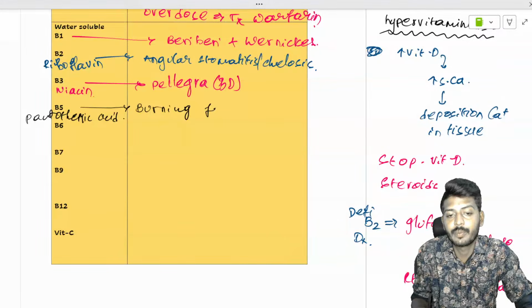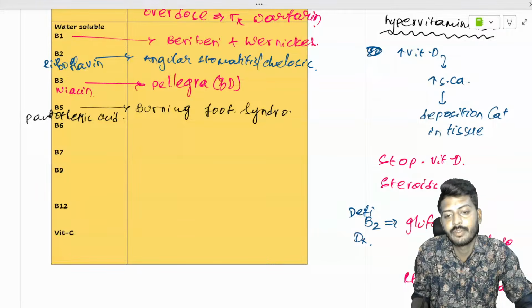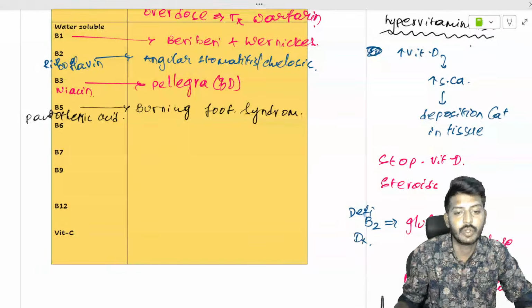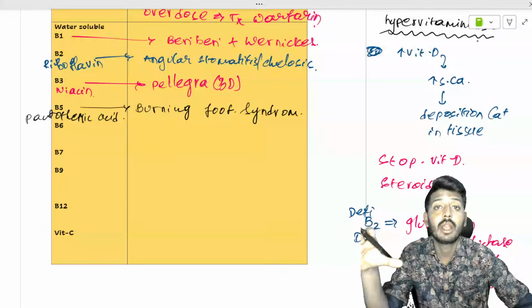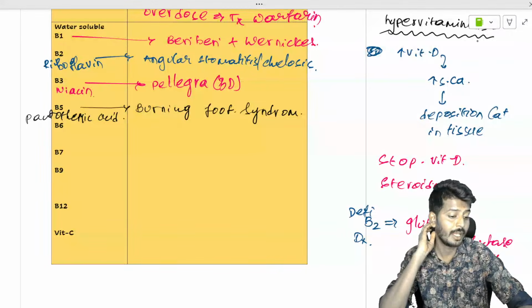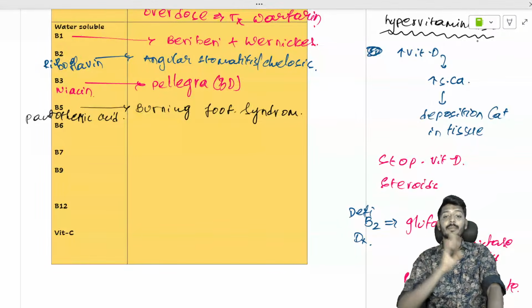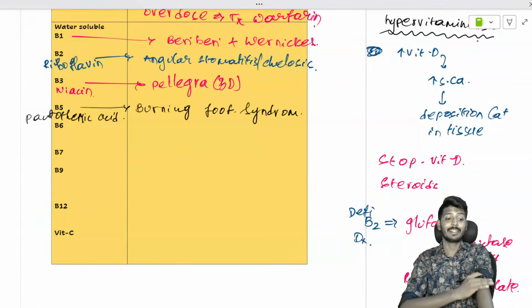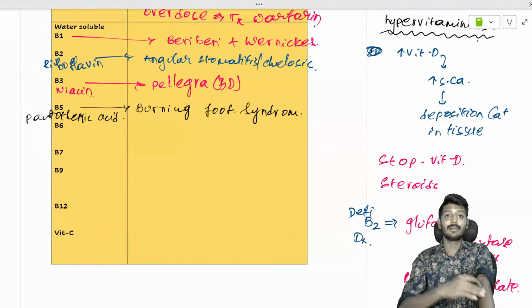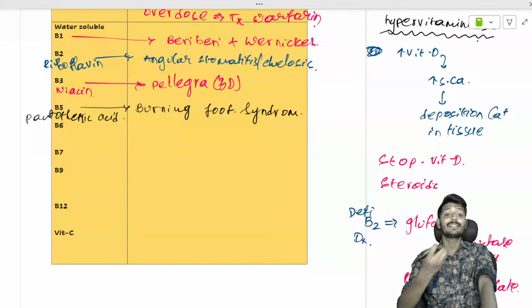Burning feet syndrome is different from restless leg syndrome. Burning feet syndrome is clinically characterized by burning of the feet, which are sensory symptoms.